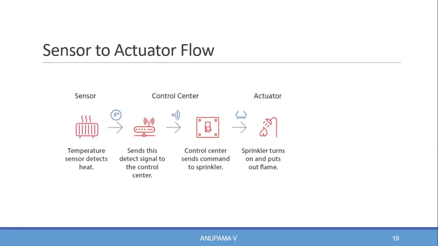Now let us see how the sensor to actuator flow works. For example, let us consider a temperature sensor that detects heat. After detecting, the sensor sends this detected signal to the control center. The control center sends the command to the sprinkler. Here the sprinkler turns on and puts out the flame. Here the sprinkler is the actuator. The temperature sensor is the example for the sensor.